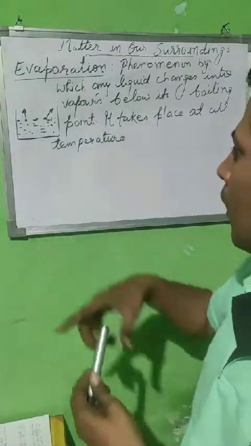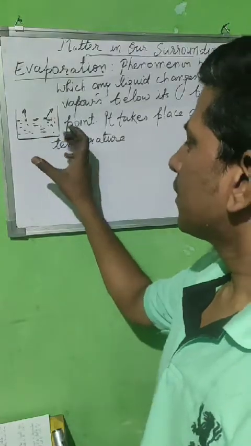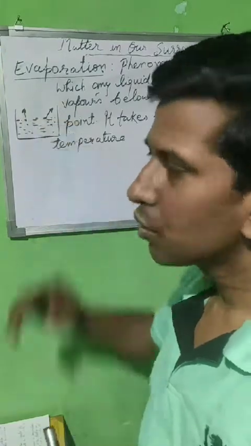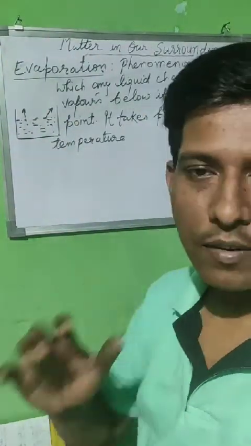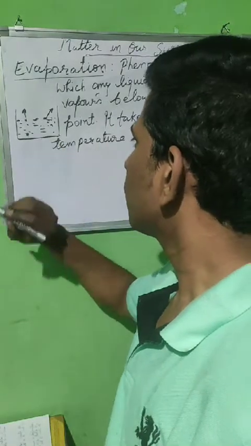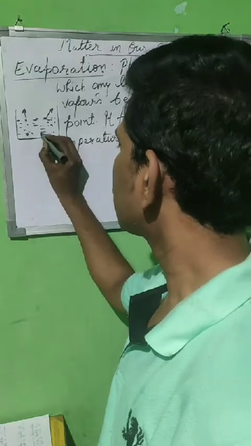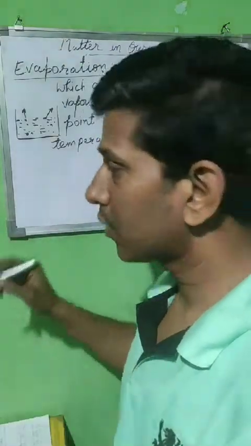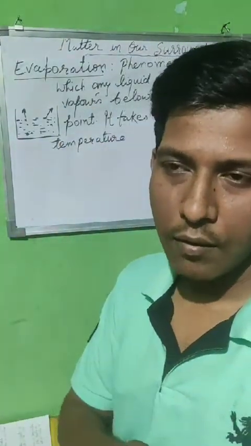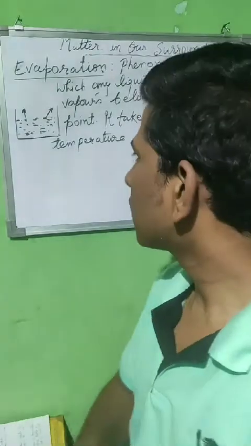So in this compartment, if we take some water or any type of liquid, it will undergo evaporation. How it will undergo evaporation, let me explain to you. Suppose this is one particle, another particle, so many water particles are there. There is a mutual force of attraction between the particles of the water or any liquid.